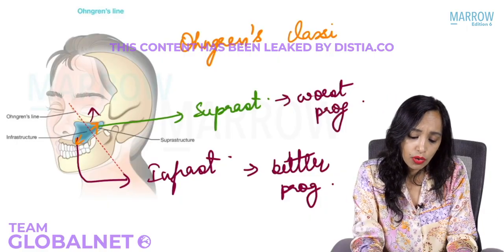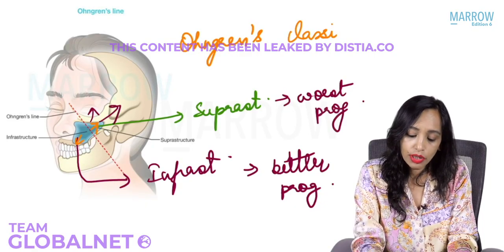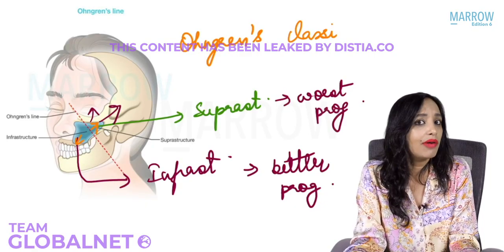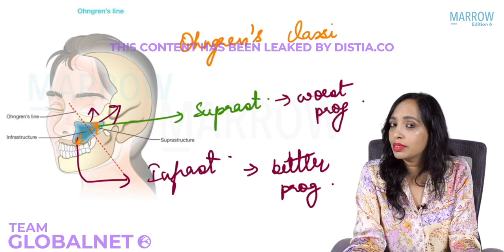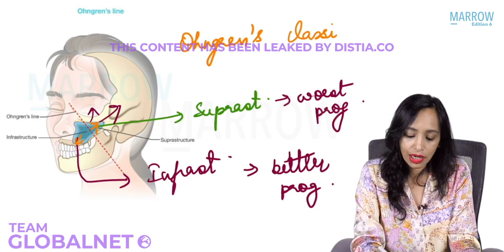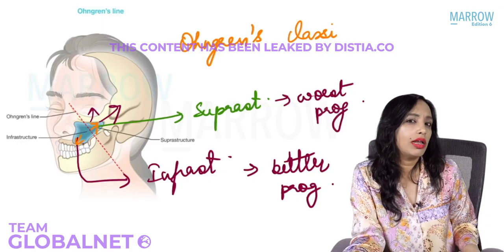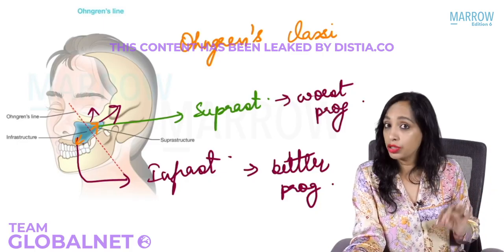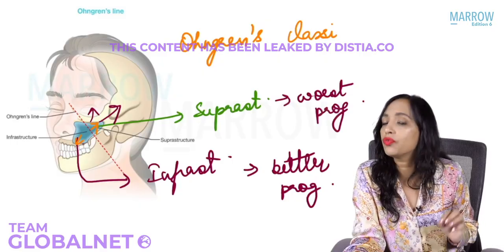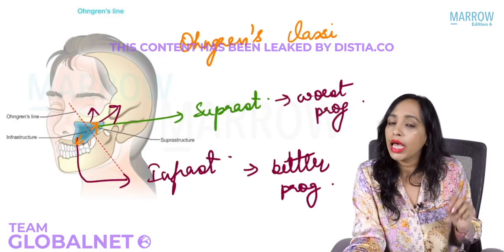It can very easily go into the orbit. It can very easily go intracranially. So definitely it will have a bad prognosis. Whereas the tumors that are arising inferiorly, they will have a better prognosis. Okay, now if you have understood this, now tell me which of the following carcinomas of the maxillary sinus will have a better prognosis?